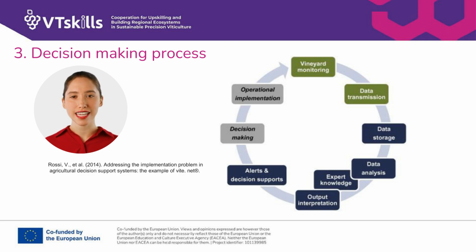Once the data is collected, it's stored in a secure system where it can be accessed and analyzed. Data storage is crucial to ensure that historical data is available for comparison and trend analysis. The data is then processed through advanced technologies that clean, organize, and analyze it, often through software that uses algorithms to extract meaningful insights. By identifying patterns and predicting future vineyard needs, this step transforms raw data into actionable information.